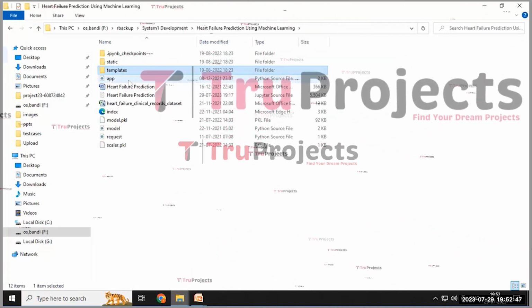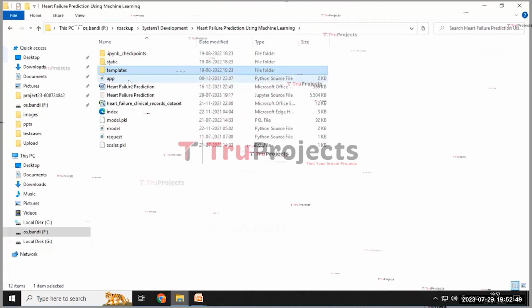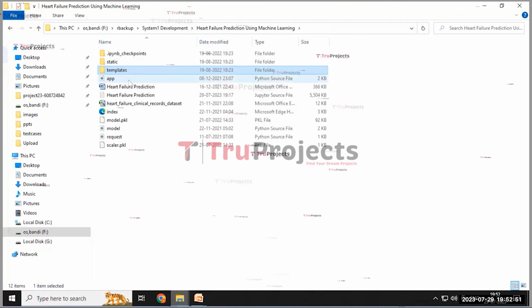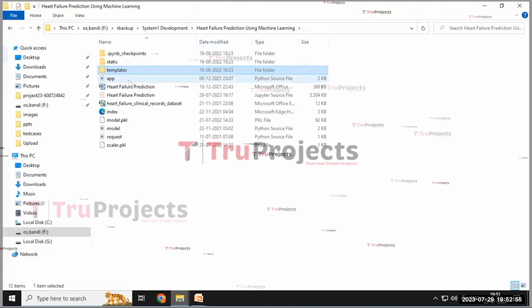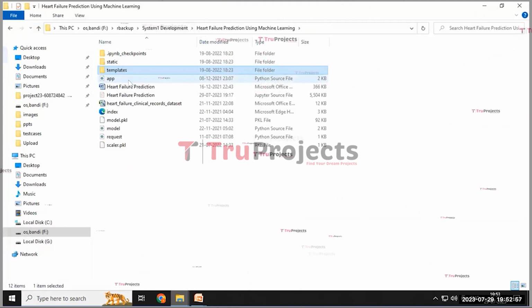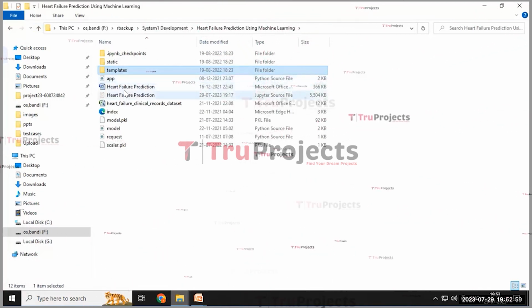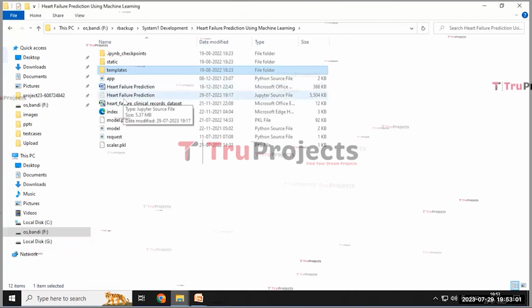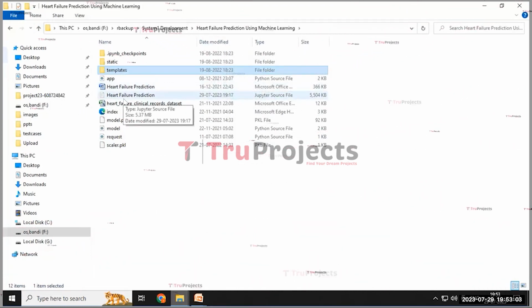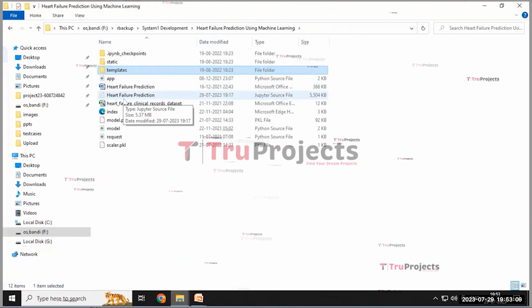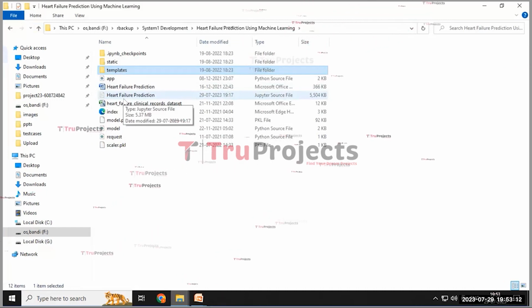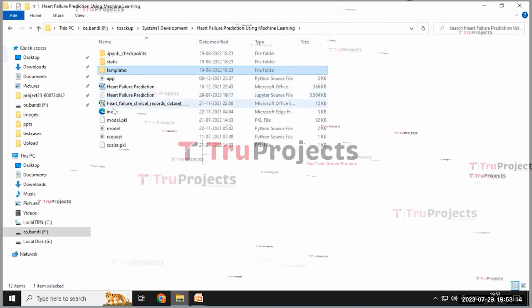It includes the code written in Python that handles the server-side operations such as processing the user request, interacting with the database, and generating the dynamic content to be rendered in the HTML template. And the heart failure prediction is an IPYNB file which contains a combination of code, graph, and output all in one place. It allows the user to write and execute the code in individual cells, making it a popular choice for data science.